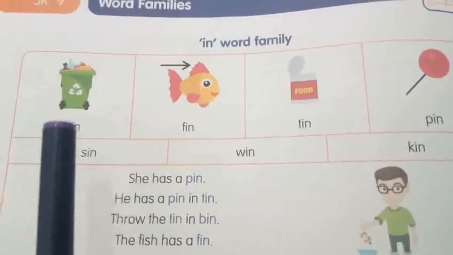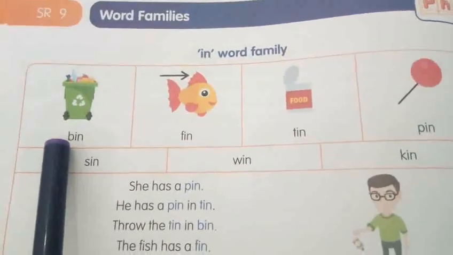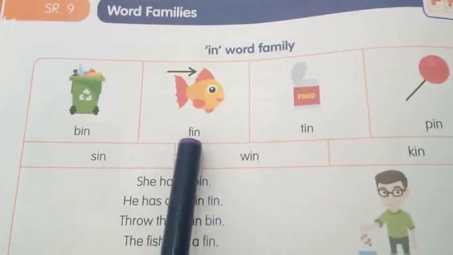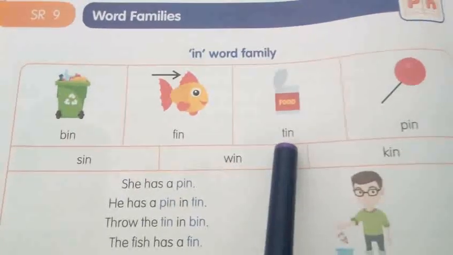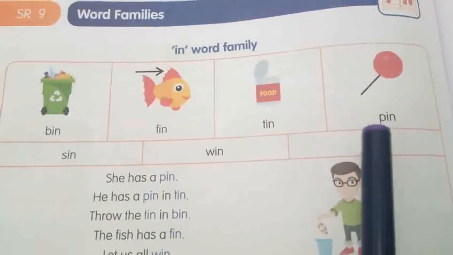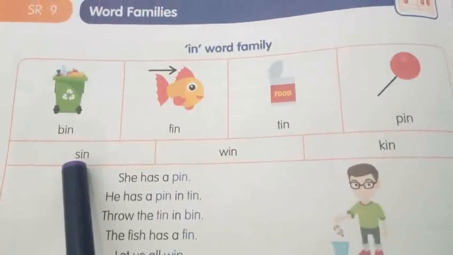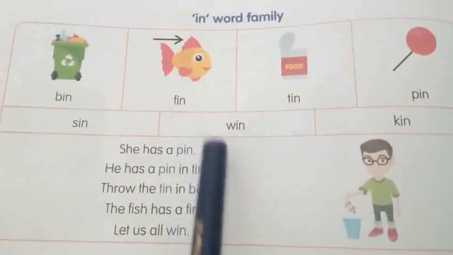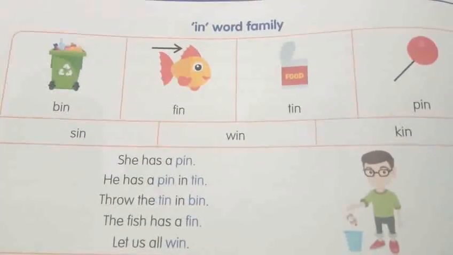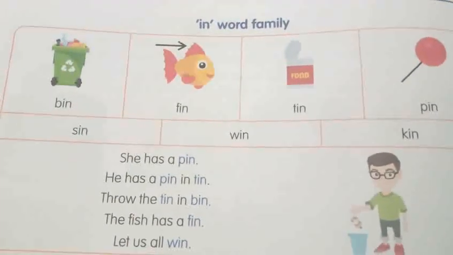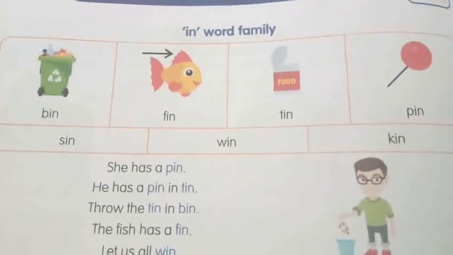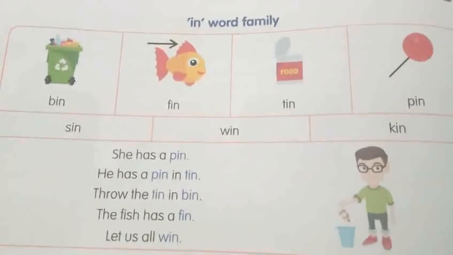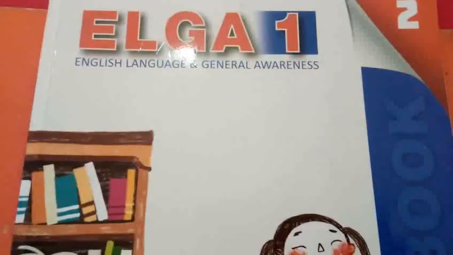Once again, I will read this in word family. You also read along with me, my dear children. Bin, fin, tin, pin, sin, win, kin. From the sentences, you will practice at home. Are you clear from this session, my dear children? Yeah, great.